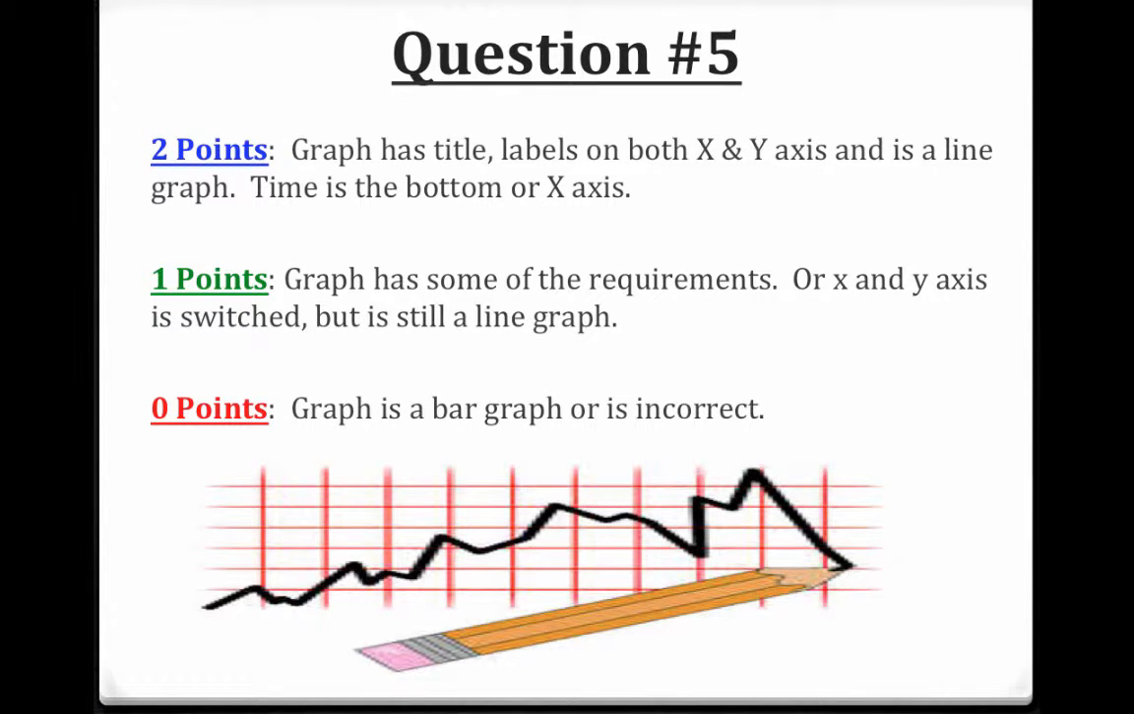Question 5 is actually just the graph. It's not actually a question 5, I think. Oh, actually it is, if I'm looking at it. And what I want you to do is, first of all, make sure you have a line graph, or I like to call them connect the dots graphs. You have to make sure time is on the bottom. If time is on the y-axis, you only get 1 point. If you did a bar graph, you get 0 points, because remember, if anything changes over time, it's always a line.